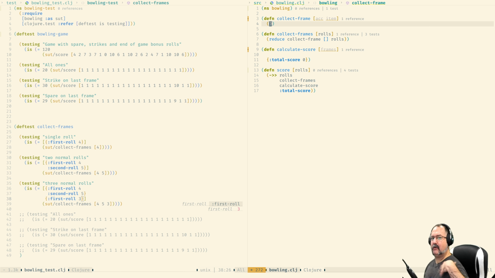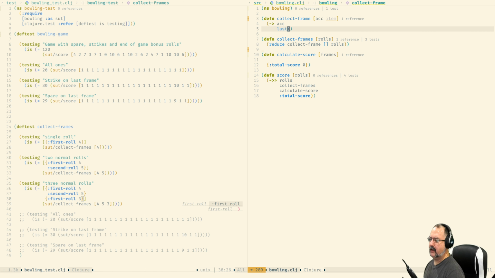The convention is a collection, so we are gonna get the last item from the collection. That could change later on. Based on getting the last item of the collection, we want to check.